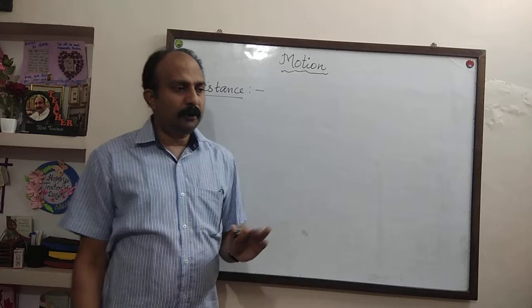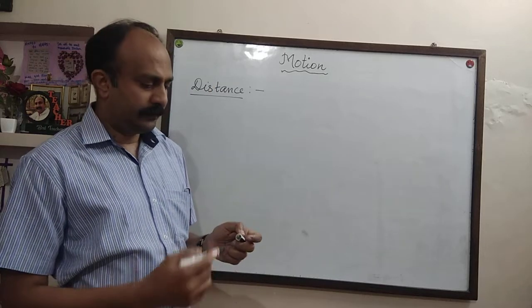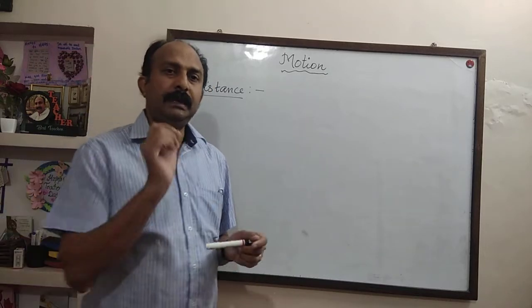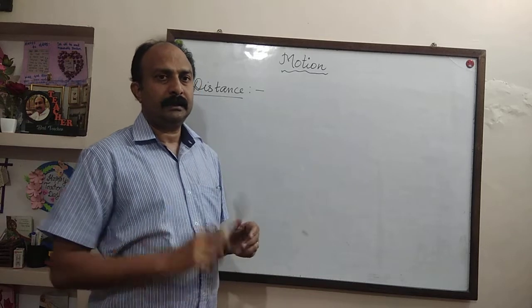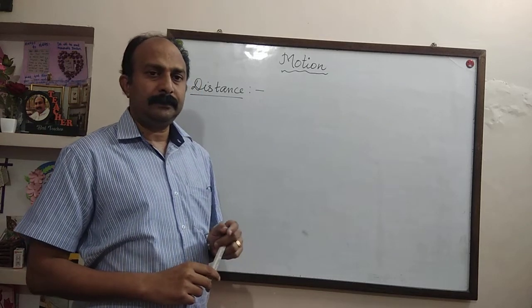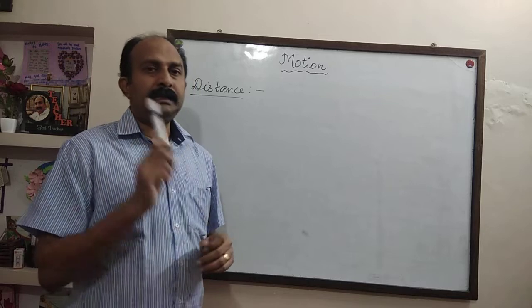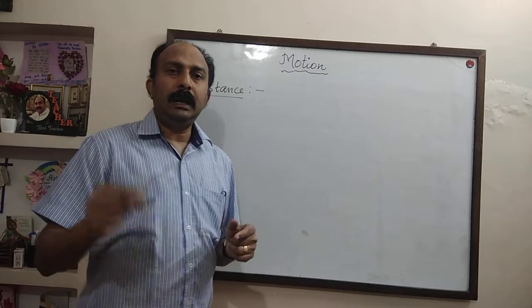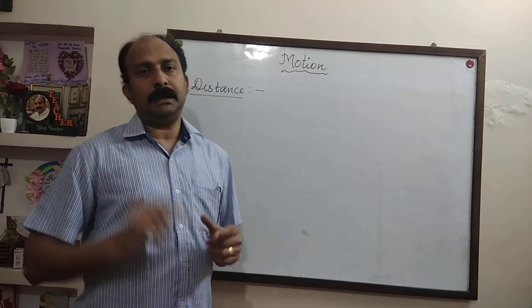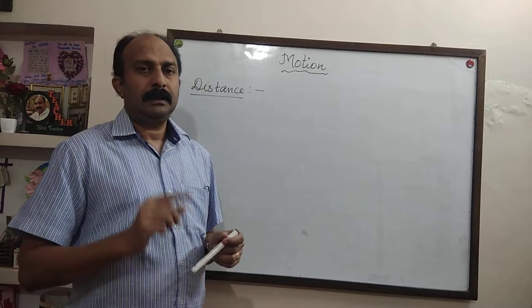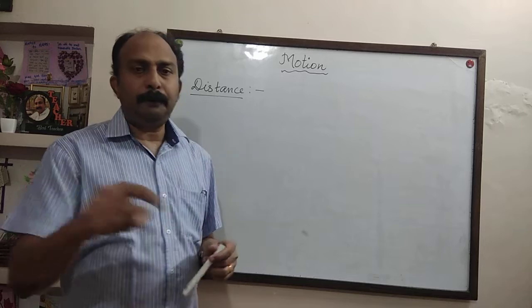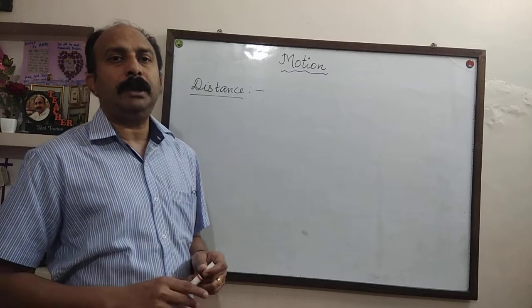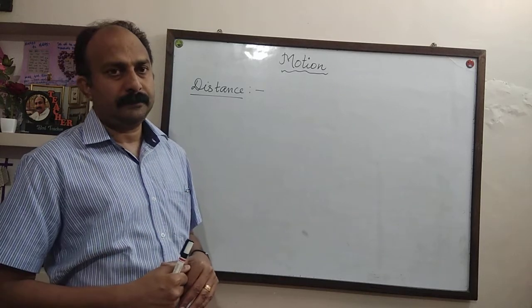Distance is a very common and familiar word to all of you, but what does it really mean in physics? Listen to the definition. Distance traveled by a body is the total length of the path covered by it. The total length of the path covered by a moving body is called distance.